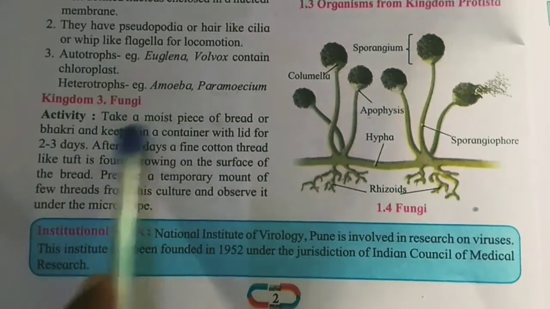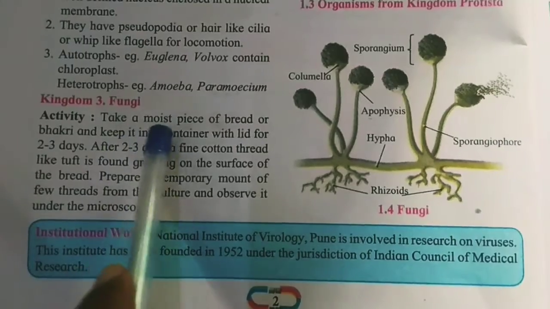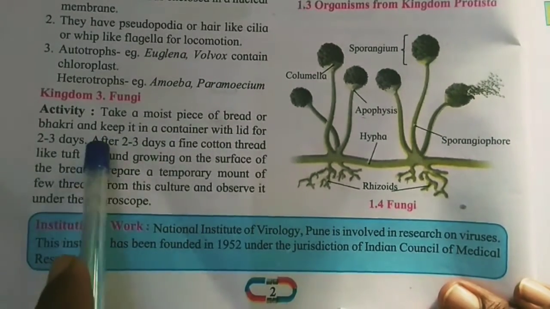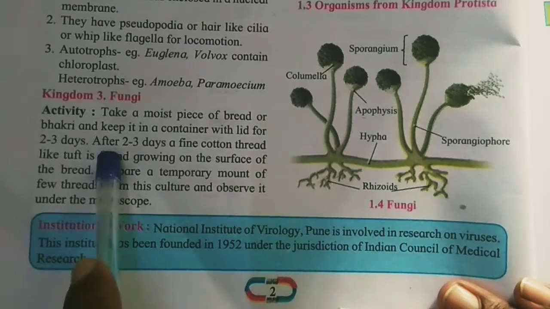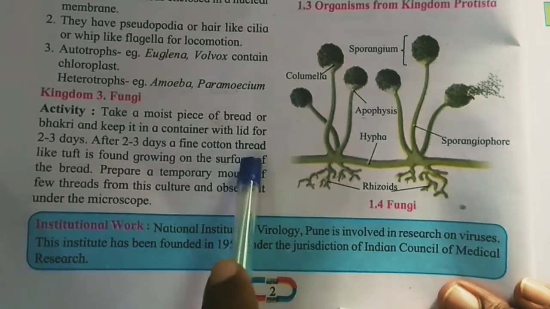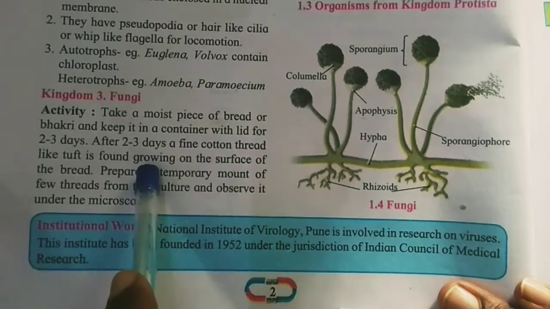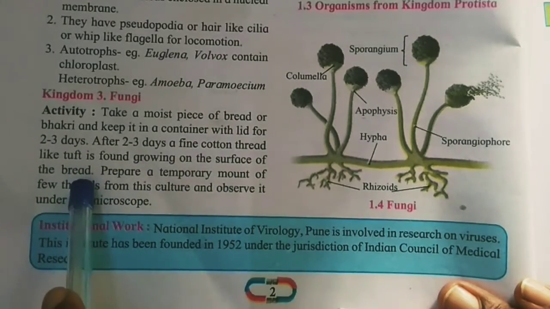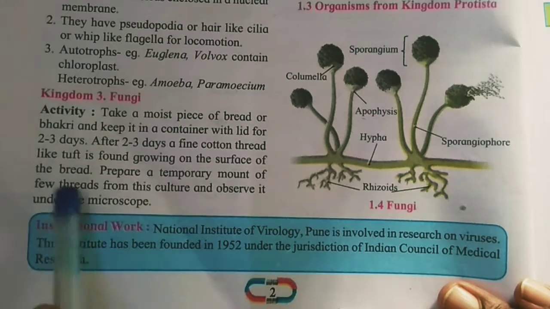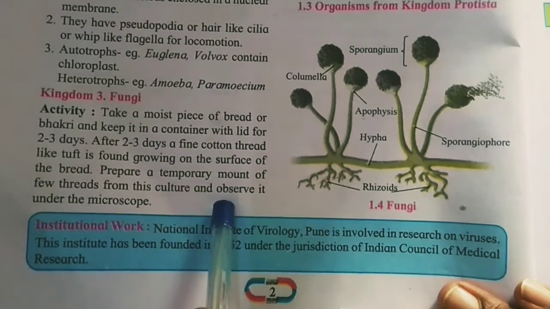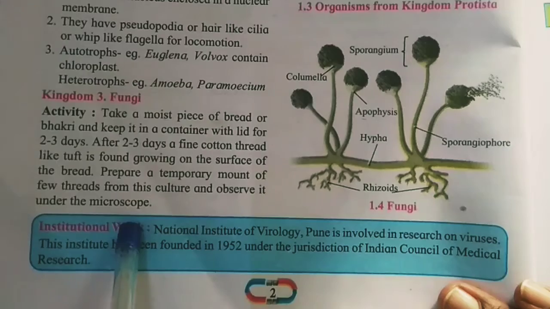So kingdom 3 is fungi. Take a moist piece of bread or bhakri and keep it in a container with a lid for 2-3 days. After 2-3 days, a fine cotton thread-like tuft is found growing on the surface of the bread. Prepare a temporary mount of a few threads from this culture and observe it under the microscope.